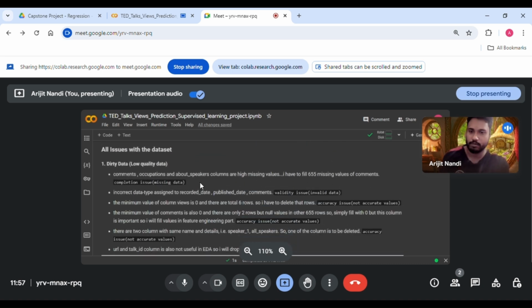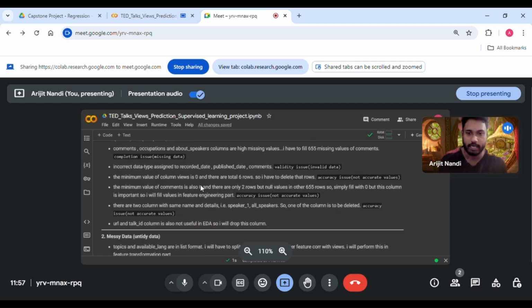Okay, now coming to the summary of what we have got till now. All issues with the data: dirty data, low quality data. Firstly, comments, occupations and about speakers columns have high missing values. I have to fill 655 missing values of comments, which is a completeness issue, missing data. Incorrect data types are assigned to recorded date, published date, and comments. Validity issue, invalid data: the minimum value of column views is 0 and there are a total of 6 rows. So I have to delete those rows.